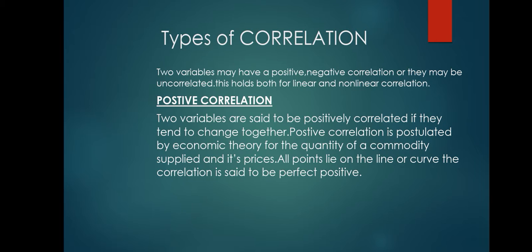Positive correlation is postulated by economic theory for the quantity of a commodity supplied and its price. That is, when the commodity supplied increases, its price also increases. The more the commodity is produced, the more the price of the commodity will increase. We can say that they are positively correlated. When all the points lie on the line or curve, the correlation is said to be perfect positive.